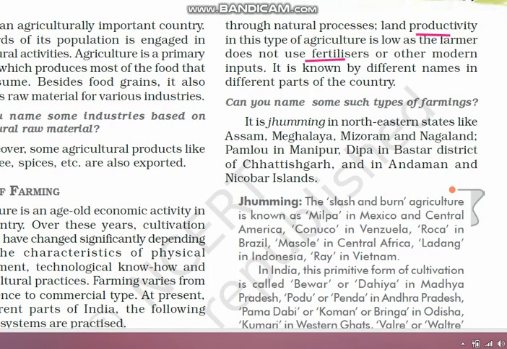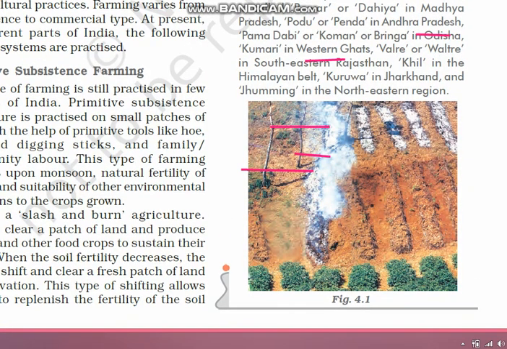In the northeastern states like Assam, Meghalaya, Mizoram and Nagaland, it is known as Jhumming, whereas in Manipur it is known as Pamlo, and in Bastar district of Chhattisgarh it is known as Deepa. In the Andaman and Nicobar Islands and Chhattisgarh it is known as Deepa. Along with that, there are many other names within India.